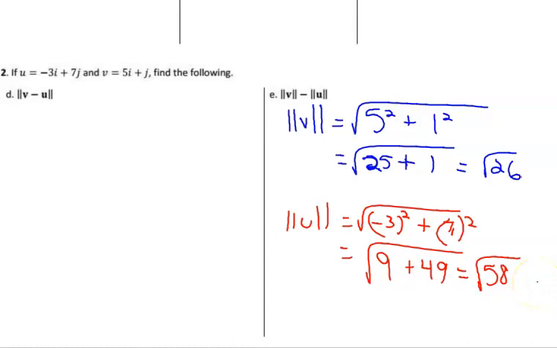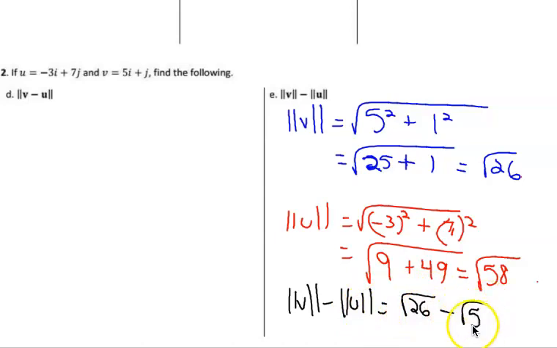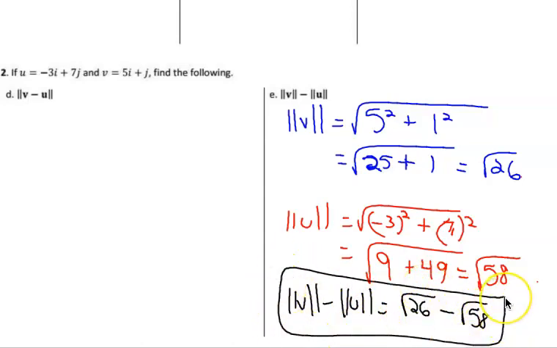So the magnitude of v minus the magnitude of u is going to be the first answer, the square root of 26, minus the second answer, the square root of 58. And there's nothing else we can do to that. That is everything you need in order to be able to pass assignment 10.4. Good luck to you.